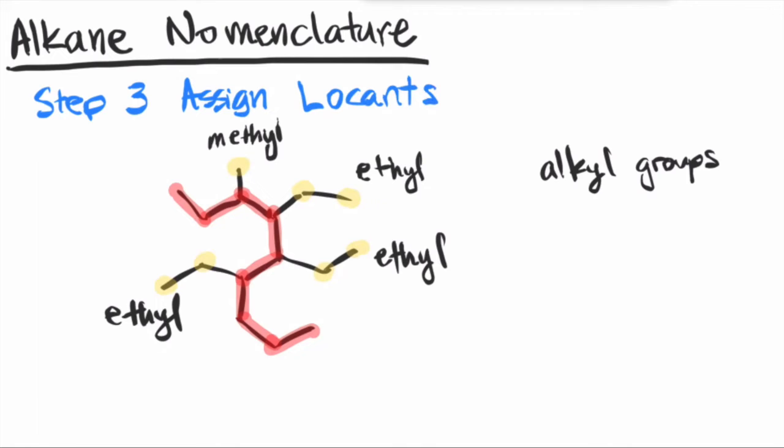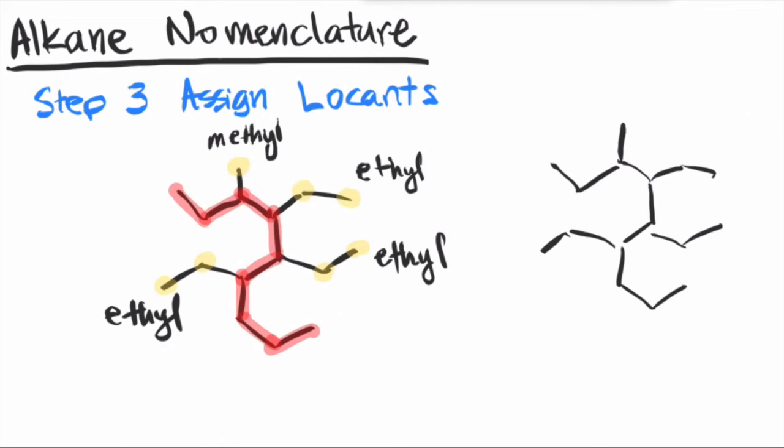And step 3 is to assign locants, which is basically the address, the number on the parent chain that you will find these substituents. And the way you assign the locants is first number your parent chain. So let me redraw a second copy of this compound over here so that we can see the 2 ways we can number the parent chain. As with any linear chain, you will have 2 ends to it. So either end can be the start of your numbering system. So for example, we can start from the top left on this one all the way to the bottom, or in reverse, we can start from the bottom.